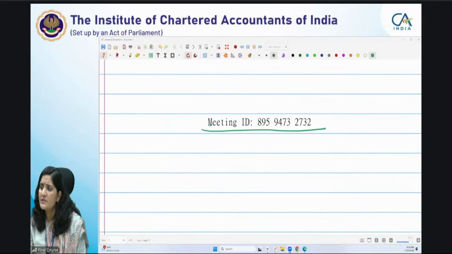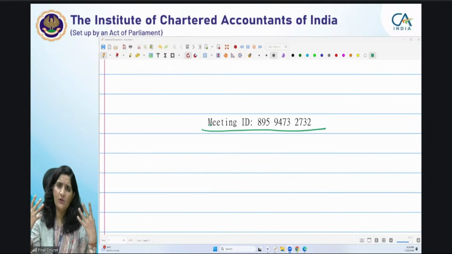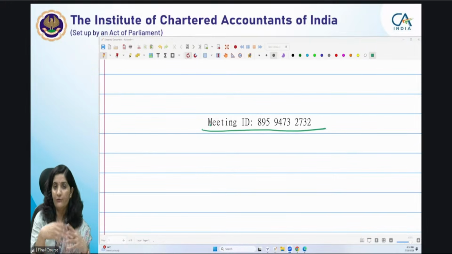What type of questions will be asked from the other chapters? To retain the provisions, you need to understand all these things. I will make such efforts so that you understand what type of questions are being asked and why it is essential to first read the basic concepts provisions.